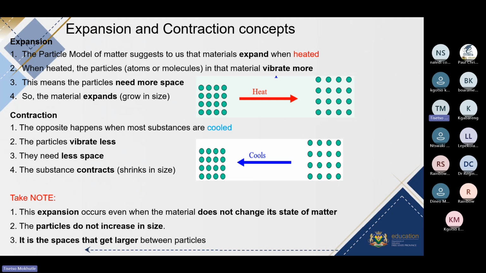Okay, now let us summarize this diagram. It says here the particle model of matter suggests to us that materials expand when heated. It means they grow in size. When heated, we know that the particles vibrate more. This means that because they need to move faster, they need more space. It means then they move far apart from one another. And as a result, they make the material grow in size and expand.